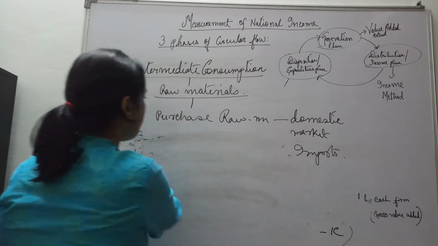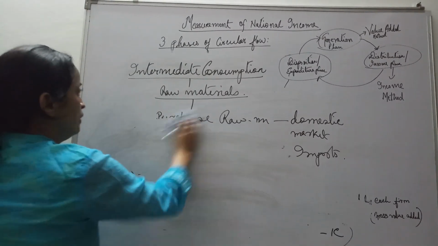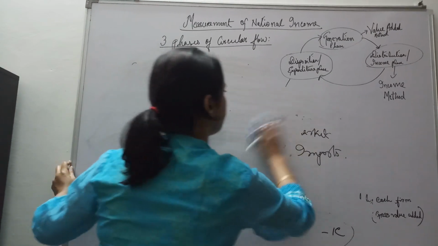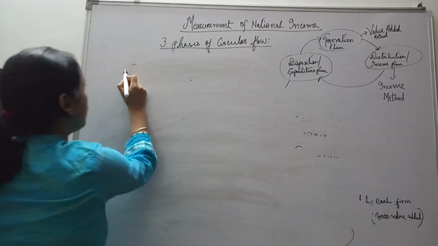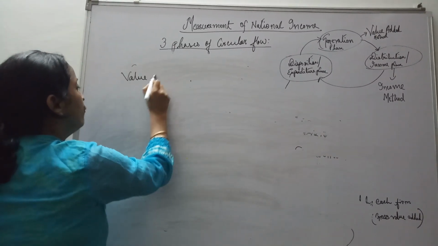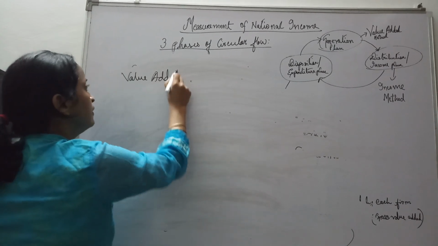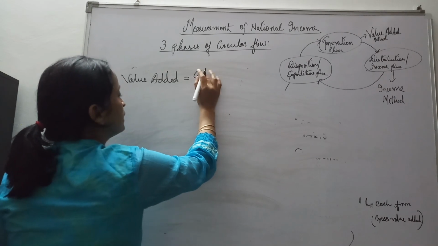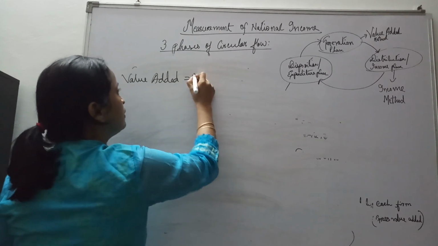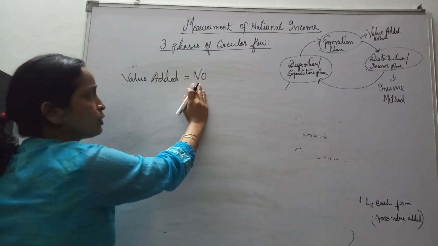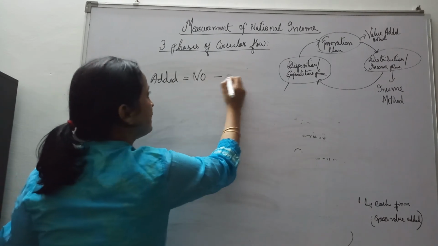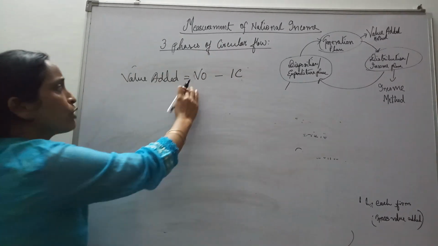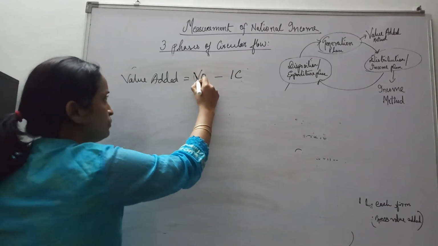Then next, we are coming to what is value added. Value added equals gross value of output minus intermediate consumption. Value of output, I am writing in short like this. So this part we have discussed now. Now coming to value of output.